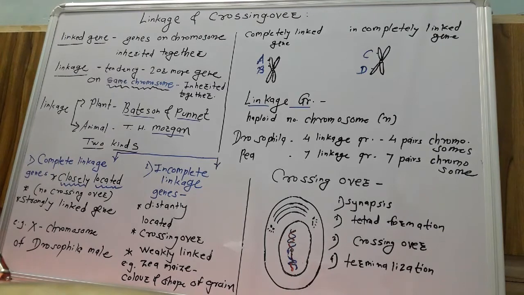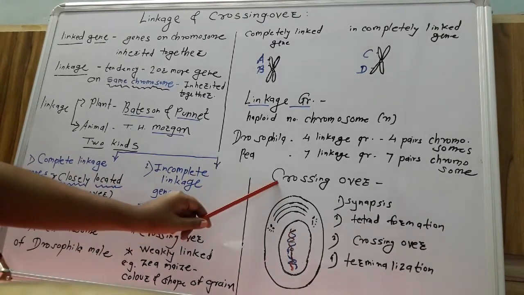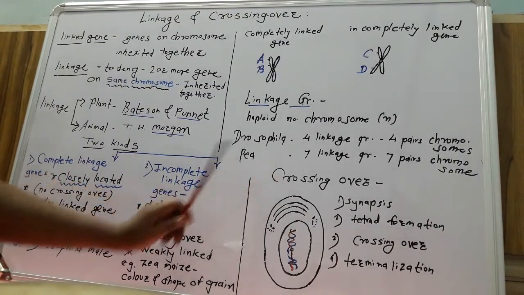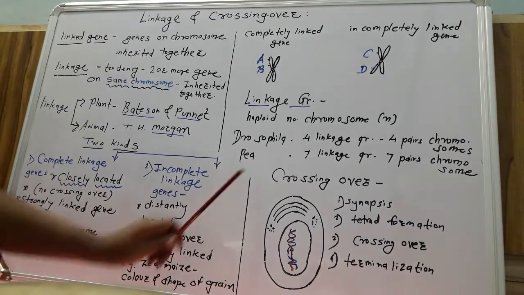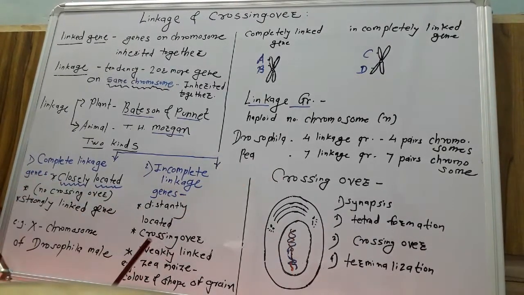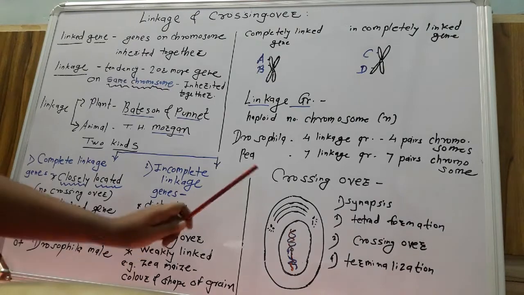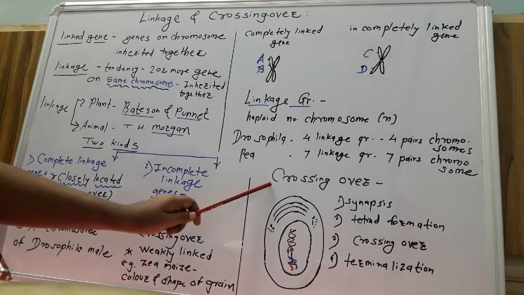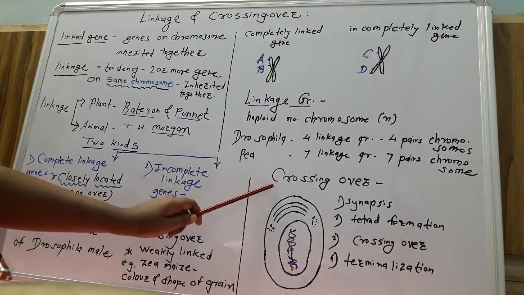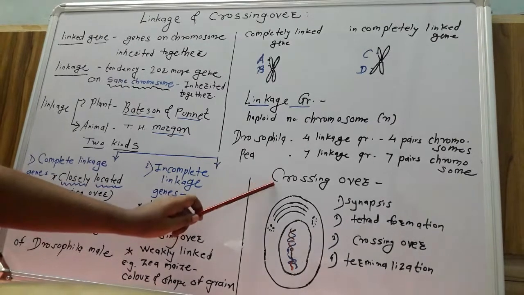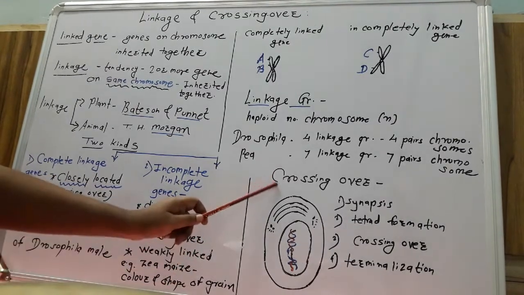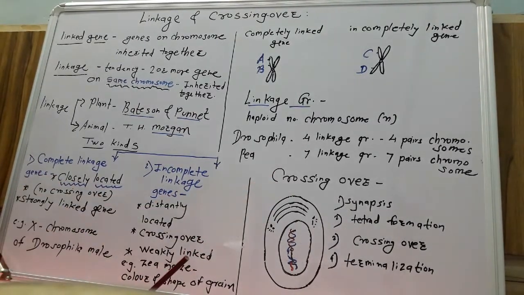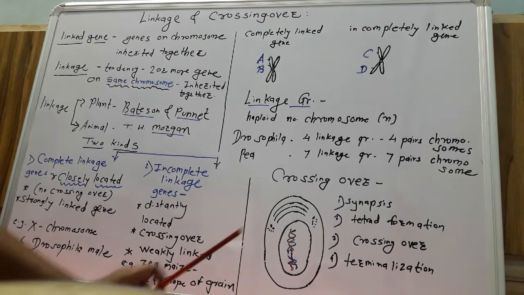Then the next concept, that is crossing over. You are already familiar with crossing over. Crossing over always takes place during meiotic cell division, in meiosis I, during prophase I. During crossing over, genetic material gets exchanged.